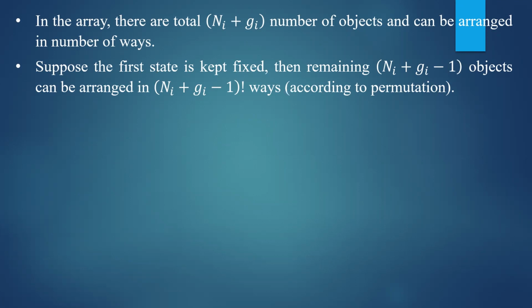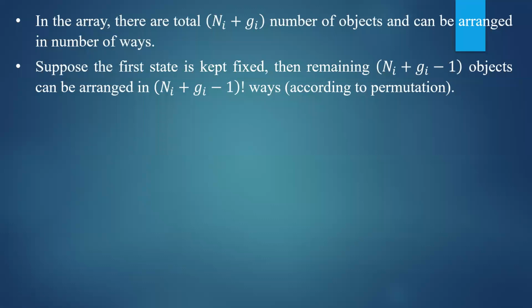So that first line is fixed and other objects are arranged in different ways. Therefore, there are Ni plus Gi minus 1 number of objects and they can be arranged in different ways in accordance with the permutation. Then the number of ways in which these objects can be arranged is equal to Ni plus Gi minus 1 factorial.